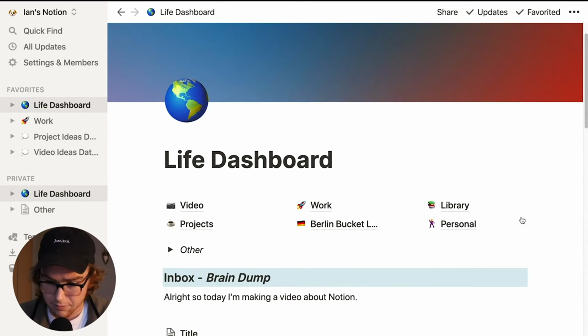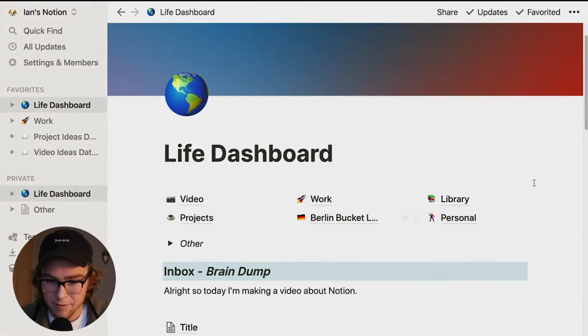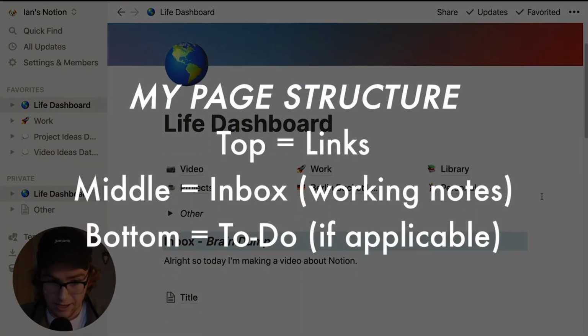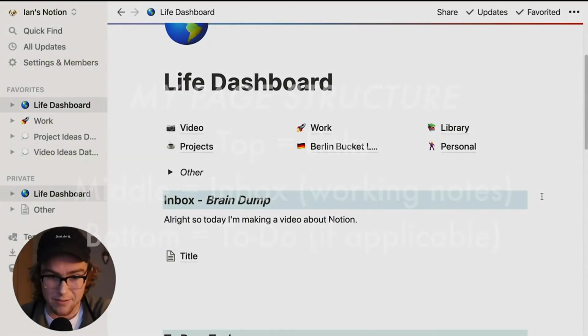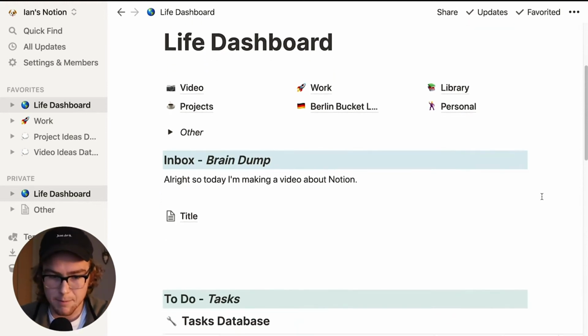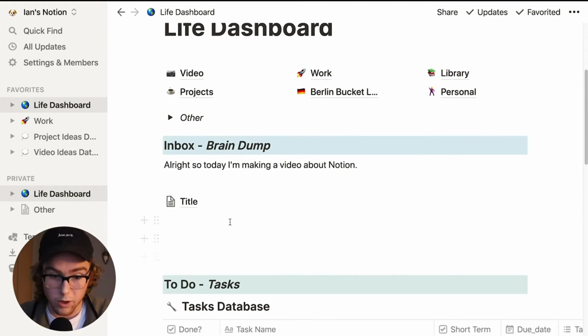And now I just want to jump in and actually address more structural points of how I use this system I've created for myself. My first point here is that every page has its structure. And I came across this structure, I sort of created it for myself after a bit of time using the platform. The structure is to have the links at the top, to have an inbox where I write sort of my working notes of the day.